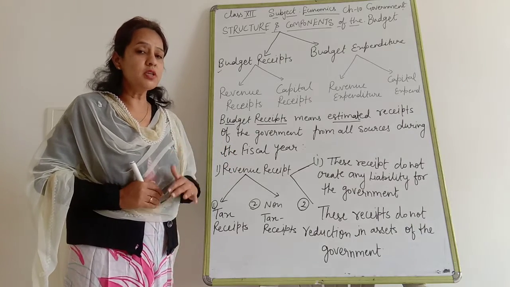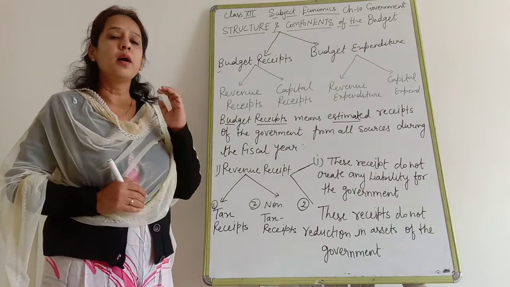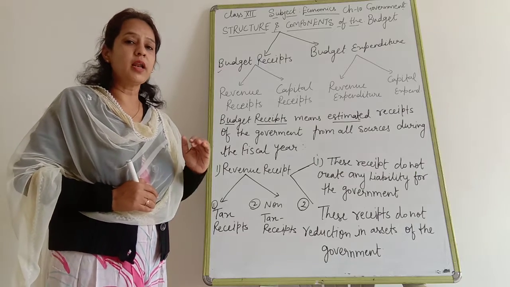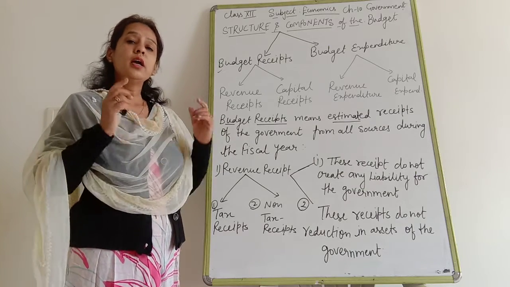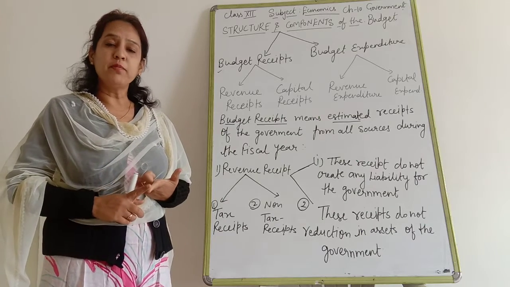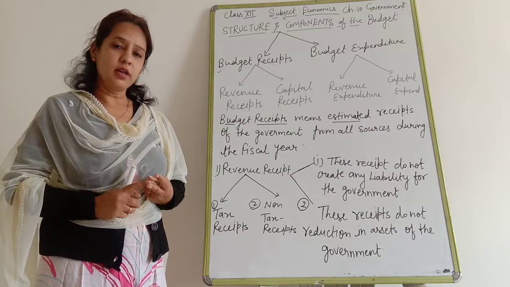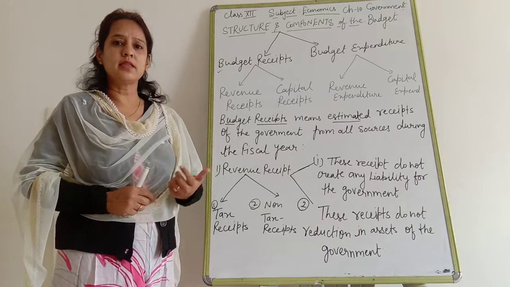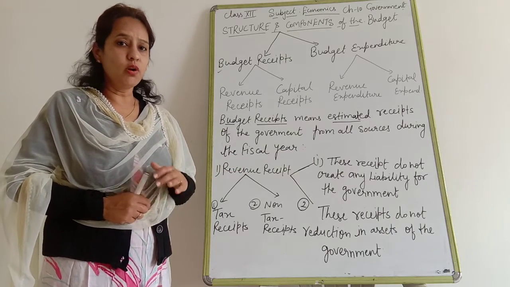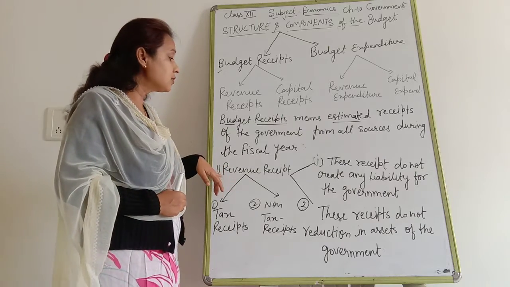It means revenue receipts never affect the balance sheet. All of you know in the balance sheet, assets and liabilities come. So in that condition, it does not affect liabilities as well as assets. Just like that, the best example of that is tax receipts. Tax receipts, all of you know, are known as revenue receipts.